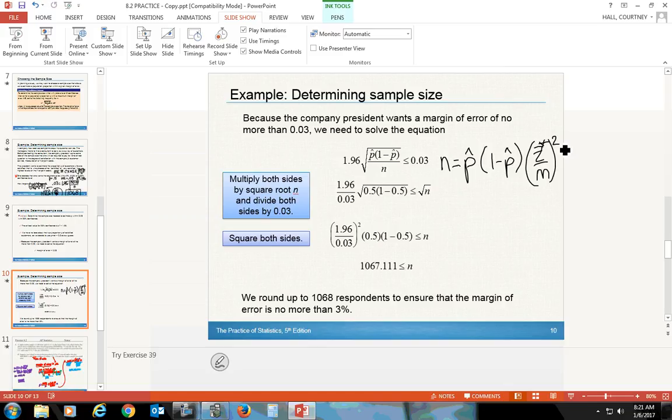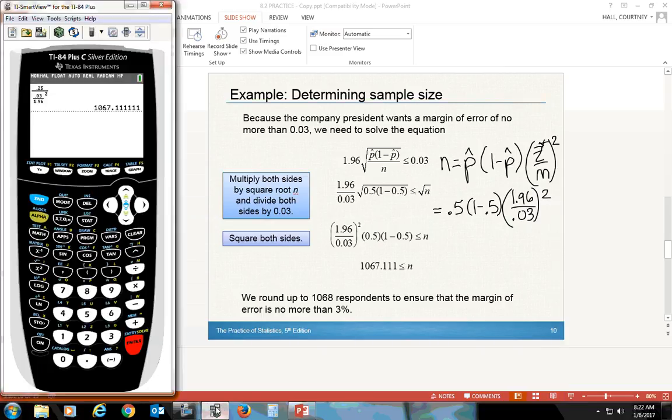So it is one you would have to memorize if you want to use it, but it does work, and it's a lot easier. You don't have to do all the algebra and dividing both sides by and squaring both sides and all that fun stuff. So we would do 0.5 times 1 minus 0.5. The z star is 1.96. The margin of error is what the m stands for. You would put your 0.03 and you would square it. And this should give us the exact same answer. A little bit easier way of getting there. The problem with this method is you do have to memorize the formula.